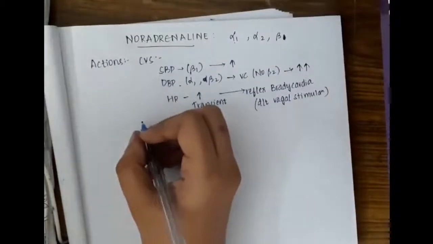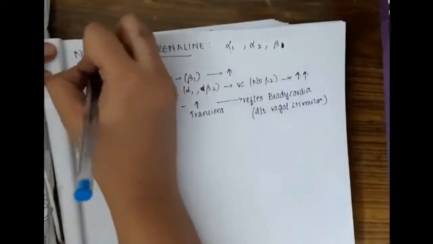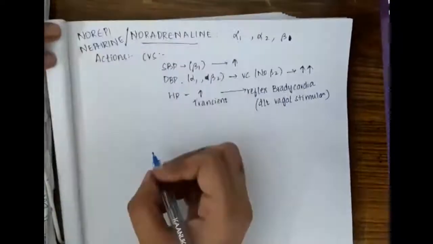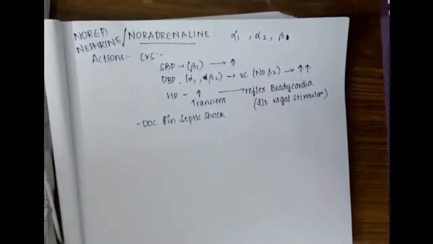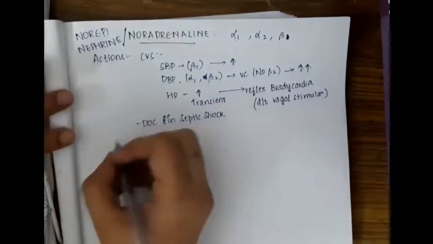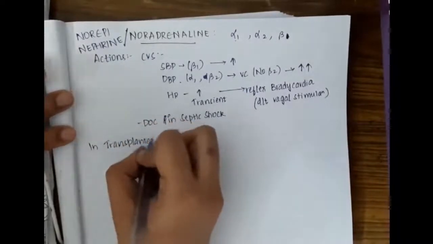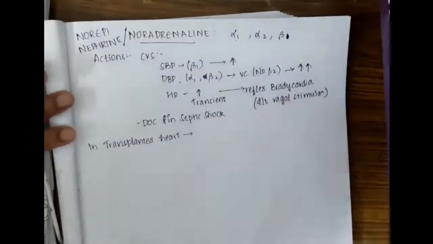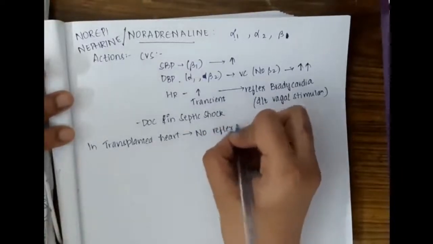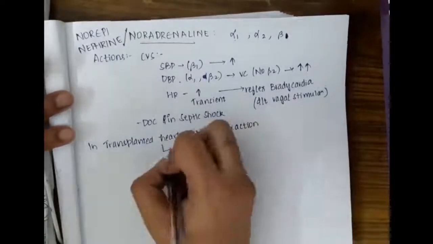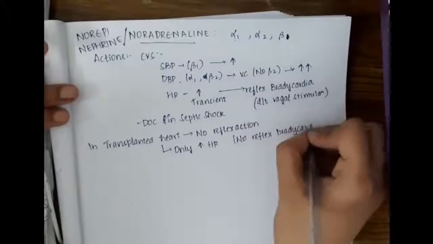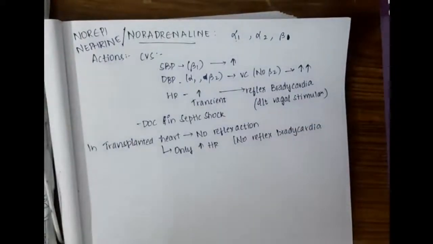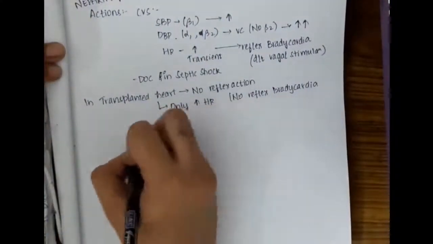This is noradrenaline action, which is also called norepinephrine. Noradrenaline is used as drug of choice in septic shock. And if we take into account the transplanted heart, in a transplanted heart there is no reflex action. Only an increase in heart rate is seen, and there is no reflex bradycardia in the transplanted heart. Then the next drug which is important is dopamine.